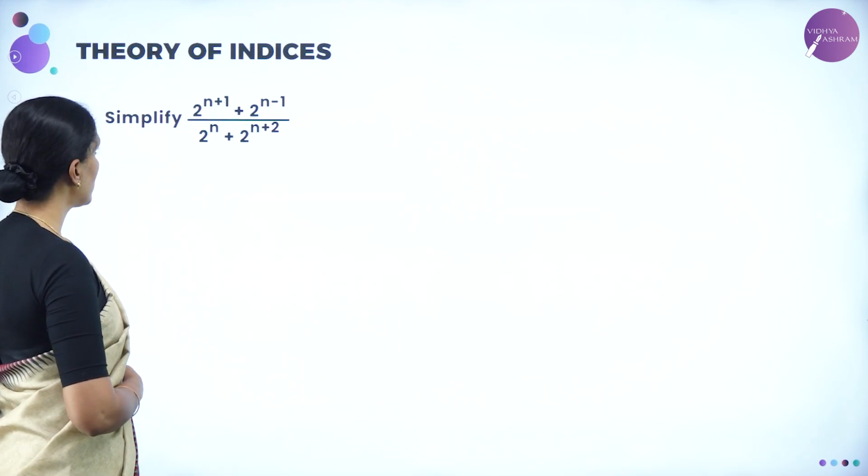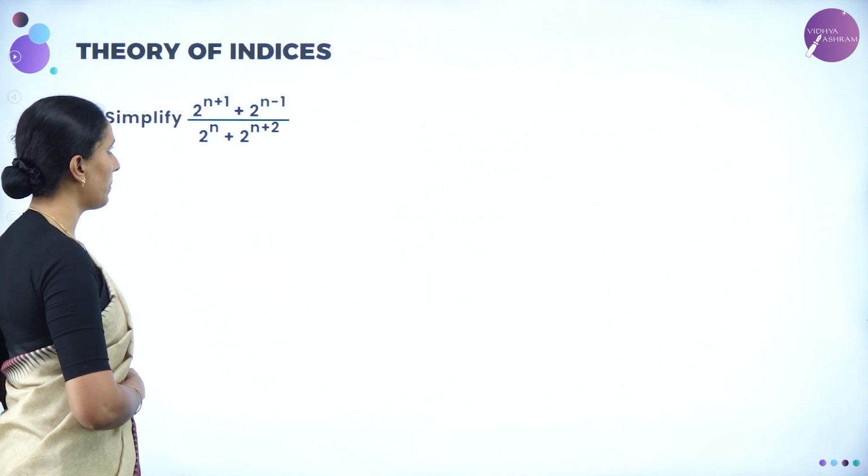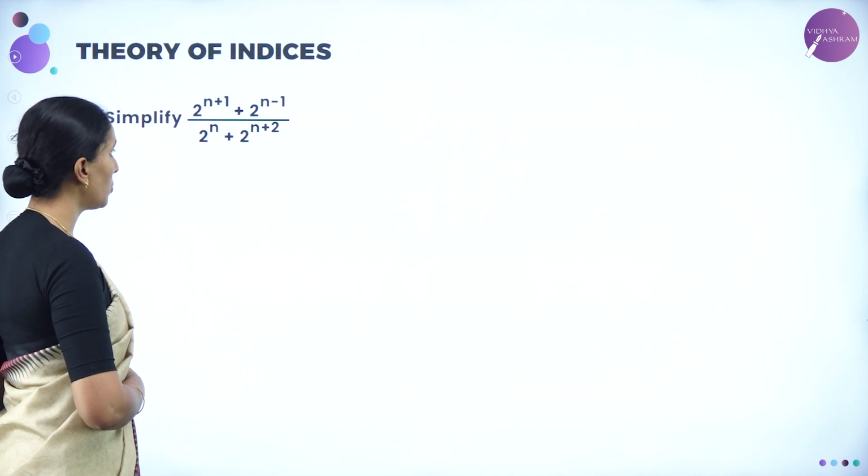Next, simplify 2 to the power n plus 1 plus 2 to the power n minus 1, divided by 2 to the power n plus 2 to the power n plus 2.